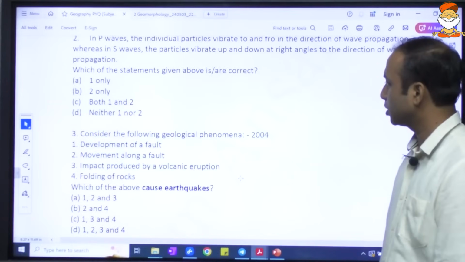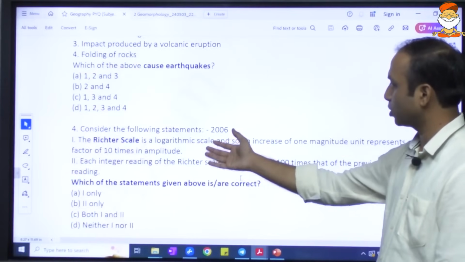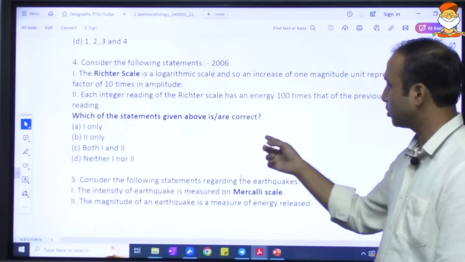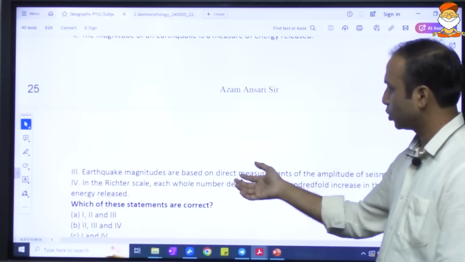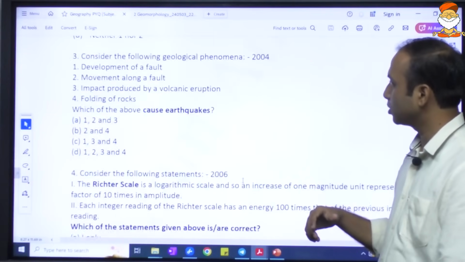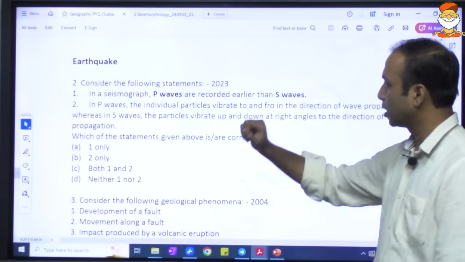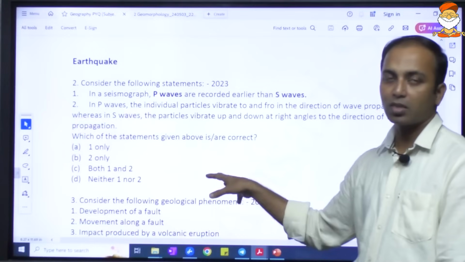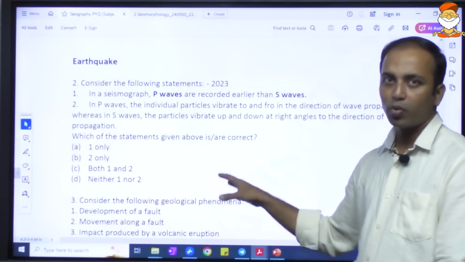And the third question is again with respect to the causes of earthquakes, then scales for the measurement of earthquakes, Richter scale, Mercalli scale. So we shall be covering all of these things. Now here, the question in 2023, why was this question asked? It was actually in the news last year, somewhere in February.